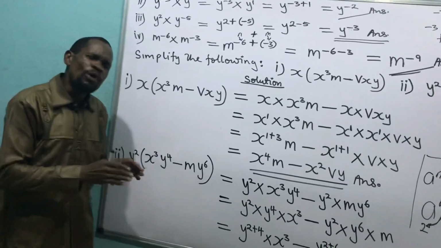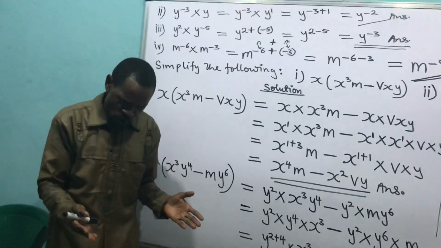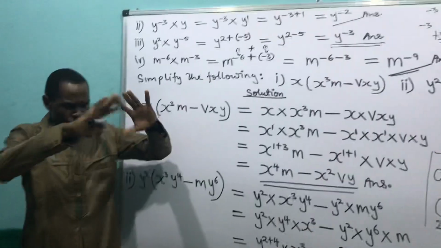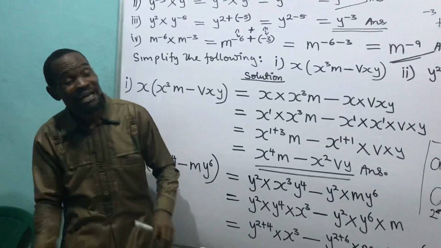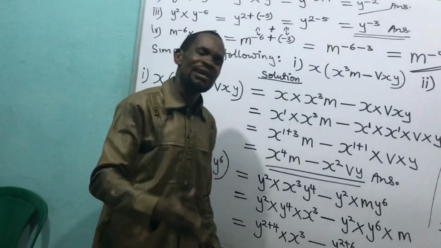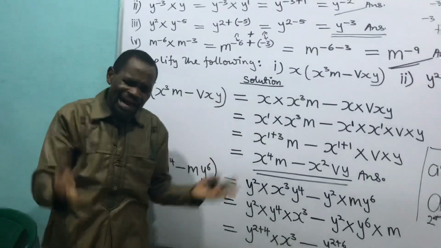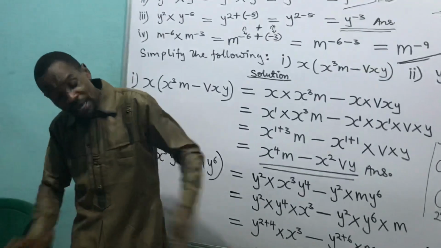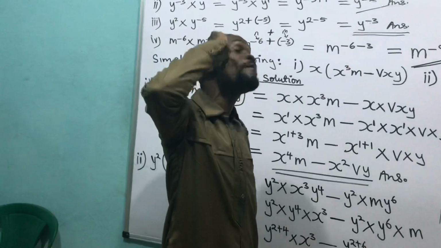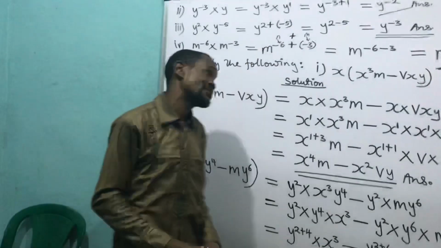When we open brackets, follow me. Anytime you open a bracket, the thing outside the bracket must multiply everything inside the bracket. Anything outside the bracket must multiply every member inside that bracket. Now look at it.